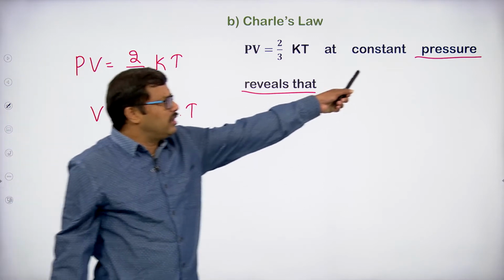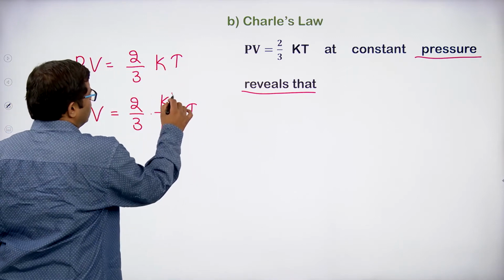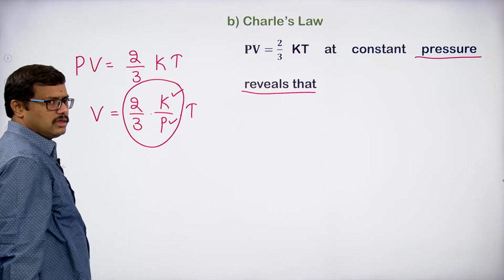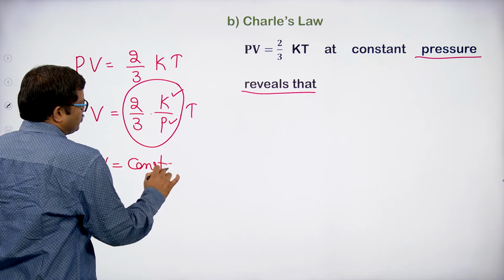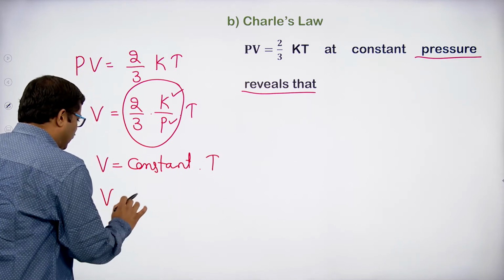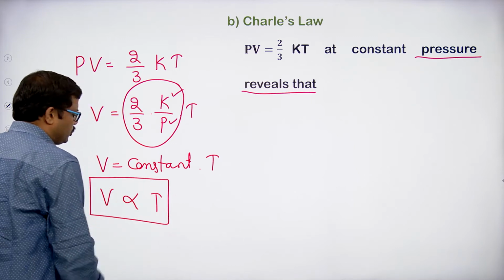Now, we are keeping the pressure also constant. So, pressure is constant, K is constant. So, this total thing becomes constant. So, we can write it as V equal to some constant into T, or we can write V directly proportional to T.